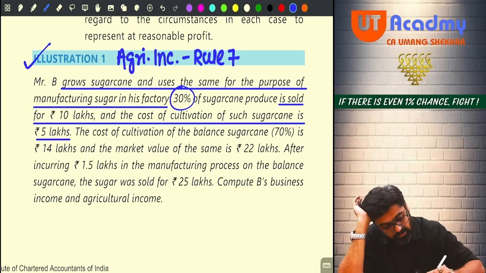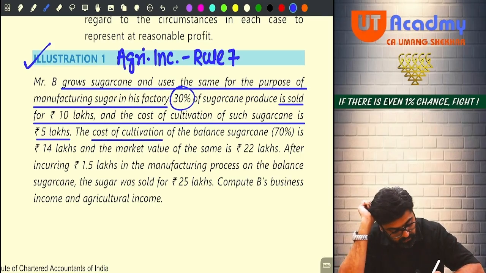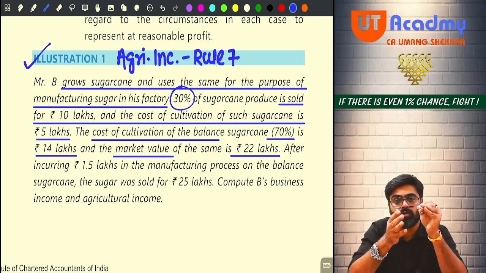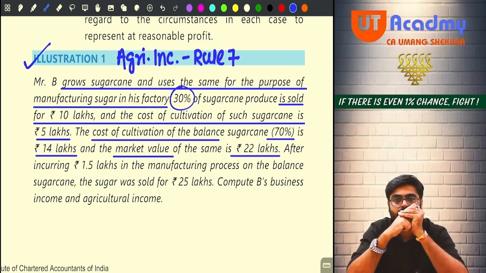Now the balance 70%. The cost of cultivation of the balance 70% is how much? 14 lakhs. And the market value of the same is 22 lakhs. So now this 70% is used to manufacture the sugar.